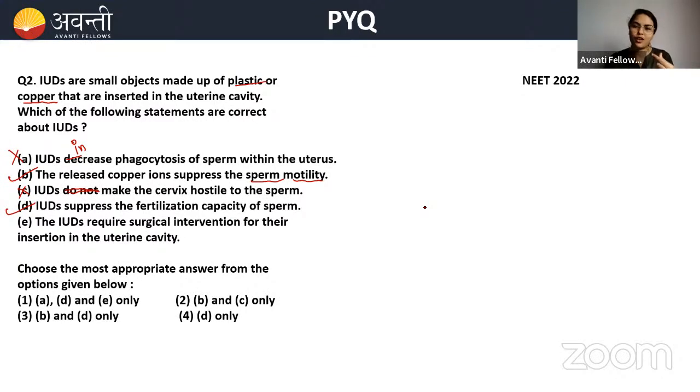Okay, what has to be done with IUDs? There will be a string. Okay, so I have shown you in the last videos. There you can see there will be a string like this. Okay, so that has to be pulled and it will go directly straight into the uterus. They will have the knack to do it. So it does not need any surgical process or surgical intervention. It definitely doesn't need it. Okay, so B and D are correct. Let's see in the options. Okay, option C is the correct one. B and D are the correct statements. Clear?